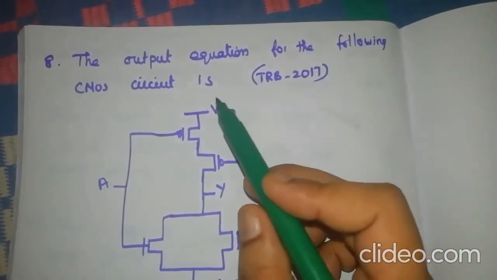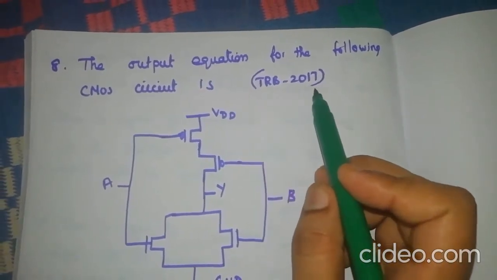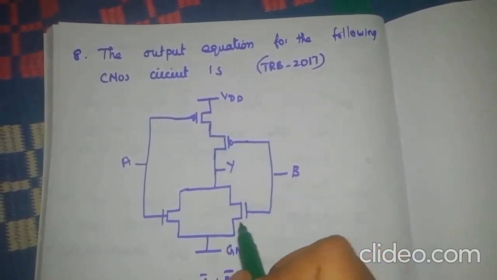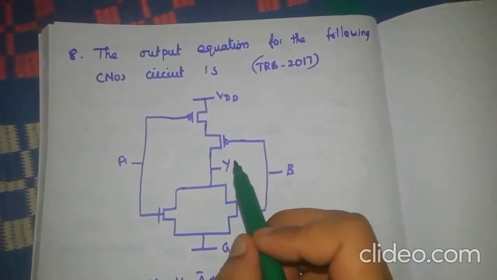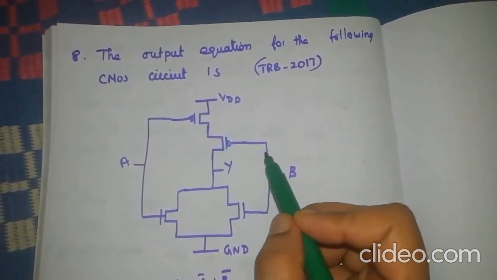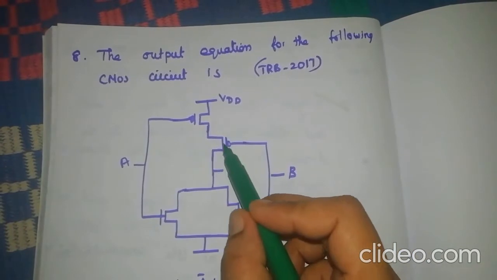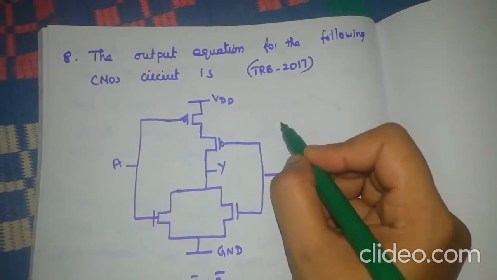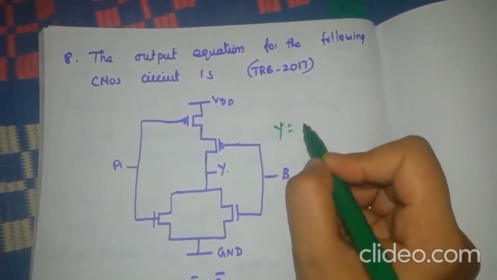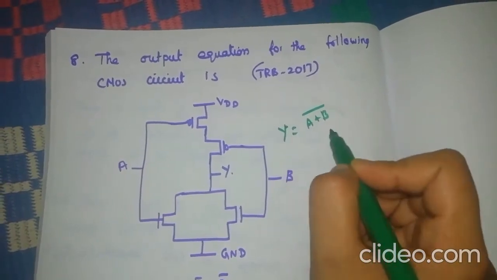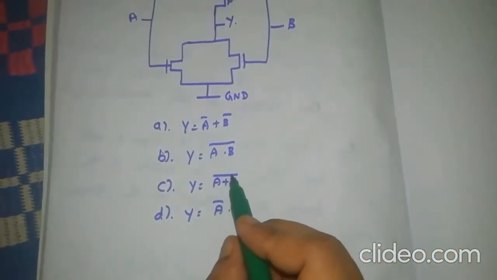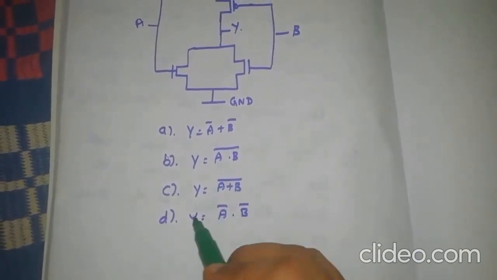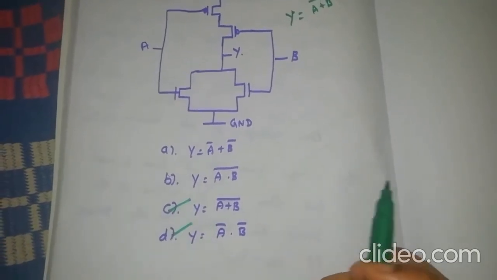The output equation for the following CMOS circuit is. This is also from TRP 2017. These two PMOS are connected in series and these two NMOS are connected in parallel, and from this circuit we can easily say that this is a NOR gate circuit. So here Y is equal to A plus B the whole bar. But the same result we can obtain by using A bar into B bar also. So here the answer is C and also D.